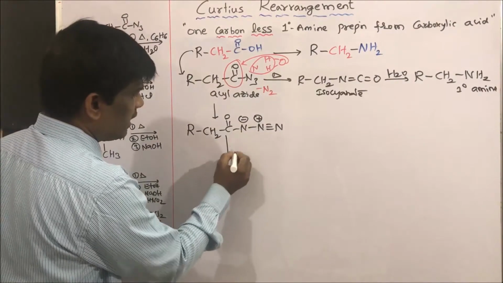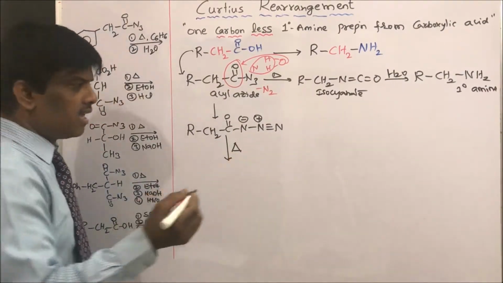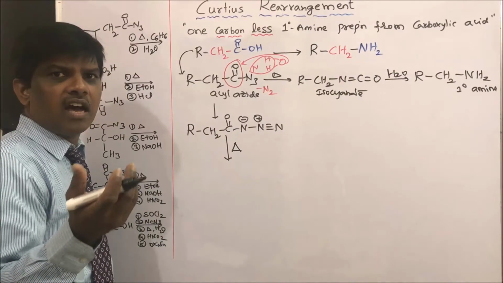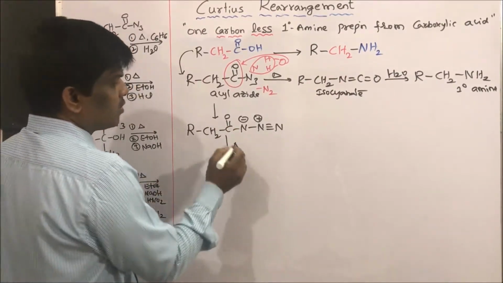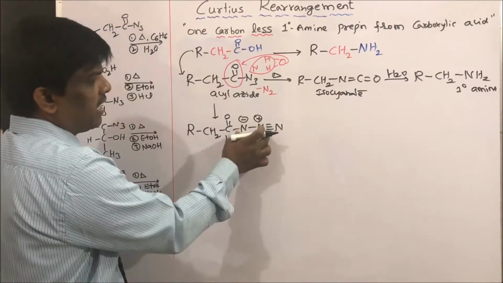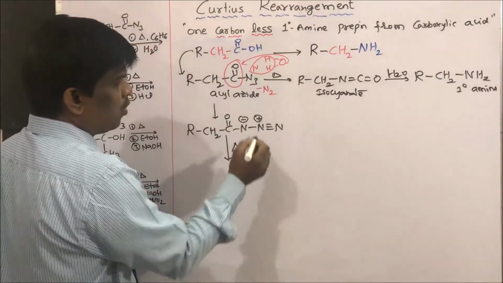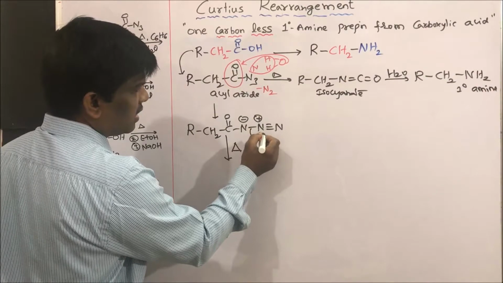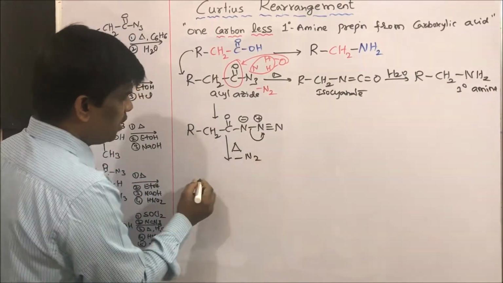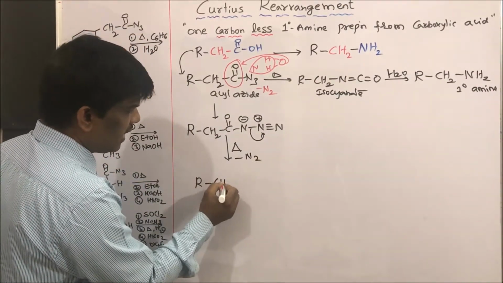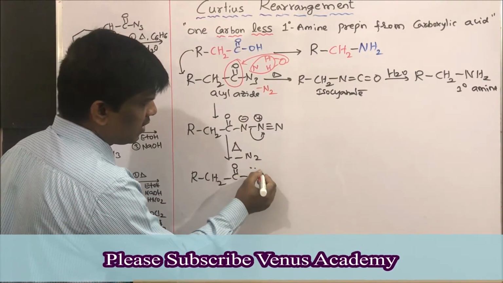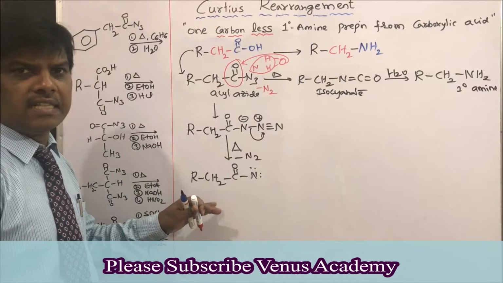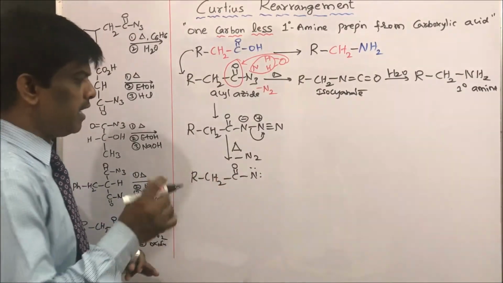This upon heating, say in some solvent, you can take benzene, or inert solvents. Let us take benzene. So taking it in benzene and heating it, it is going to lose nitrogen, N2. It is going to give a nitrene intermediate. This is nitrene, an electron deficient nitrene. It is a very important intermediate.